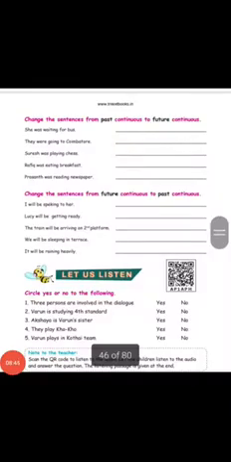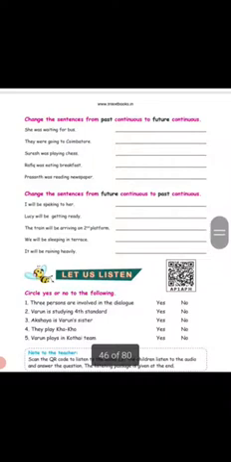Here they have given the past continuous and we have to change it into future continuous. She will be waiting for us. They will be going to Coimbatore. Suresh will be playing chess. We only have to remove was or were and add will be, and write the rest as it is. Rahib will be eating breakfast. Prasant will be reading newspaper.